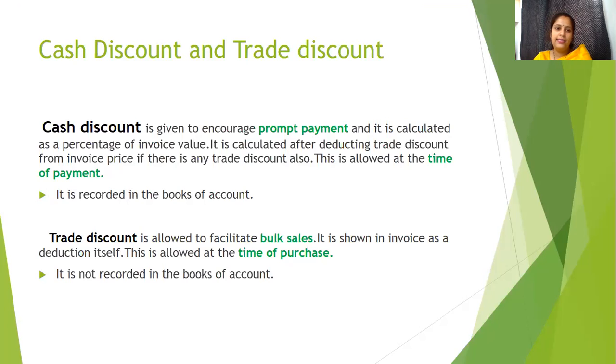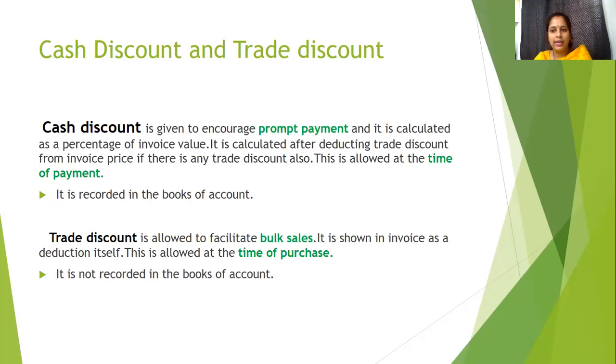Now what happens? This ABC Limited gives me an offer. He tells me that if you can pay me 75,000 immediately, I will not charge you 80,000. The 5,000 will be discount given to you. I think it's a good offer, and I had the money in hand.